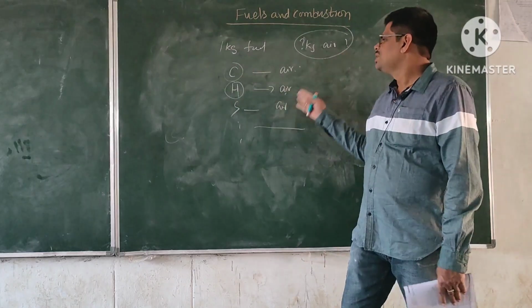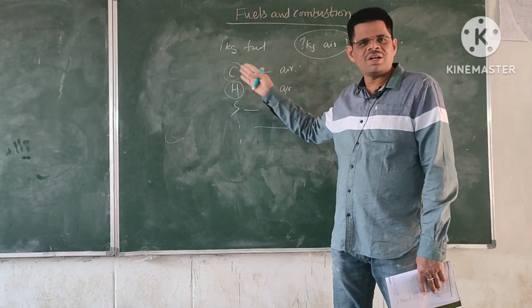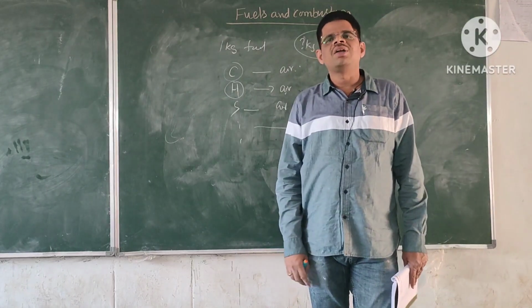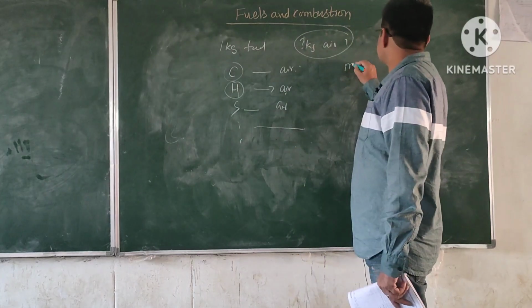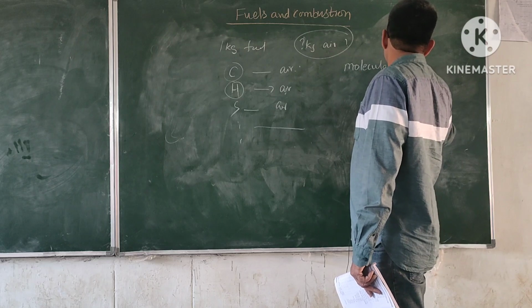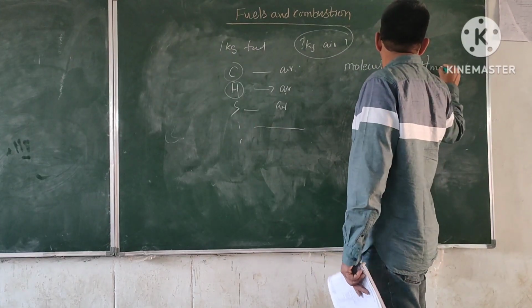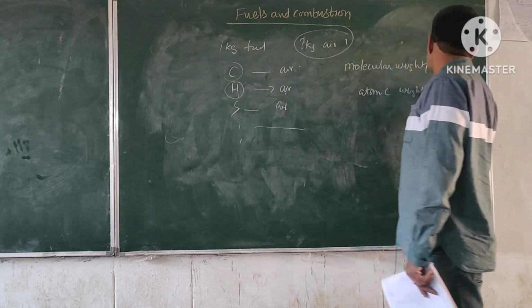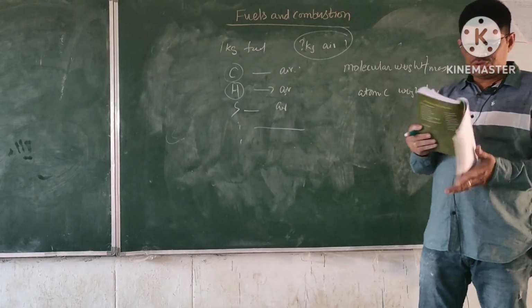In order to have the idea of the quantity of air required for burning carbon, hydrogen, sulfur, etc., you should have the knowledge of the molecular weights. You should have the knowledge of molecular weights of these compounds. Molecular weights or molecular mass antaru. Molecular mass, or sometimes atomic weight or mass. So, you should have the knowledge of atomic mass. So, we shall learn those values today.